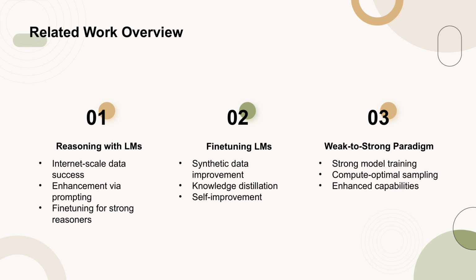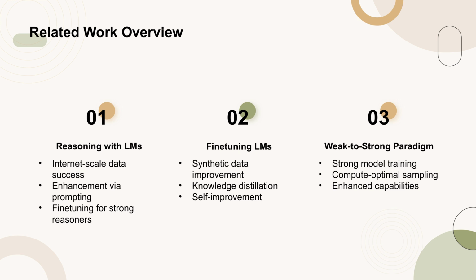This approach aligns closely with the widely adopted STAR method, which uses synthetic data from LMs to elicit strong reasoning capabilities. Within the fine-tuning paradigm, various works have improved reasoning using synthetic data, focusing on knowledge distillation from expensive LMs or self-improvement. Our approach explores the utility of synthetic data from weak but cheap LMs for training strong reasoners via knowledge distillation and self-improvement. Our weak-to-strong improvement paradigm, where a strong model is trained with generations from a weak model,